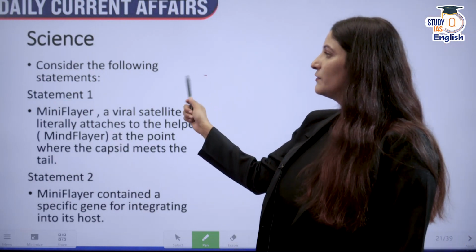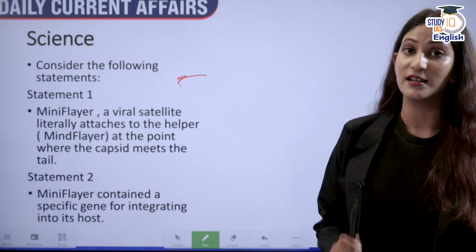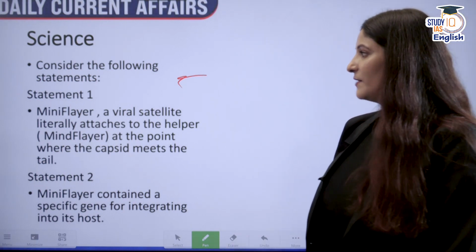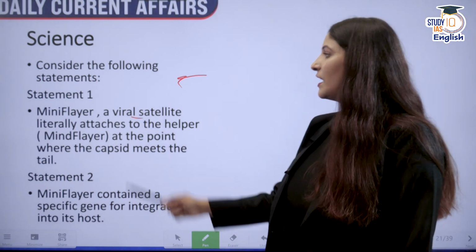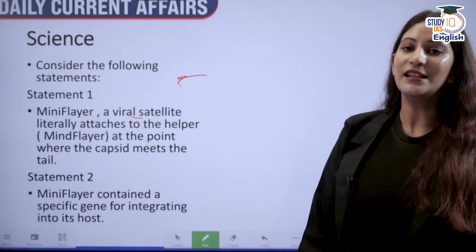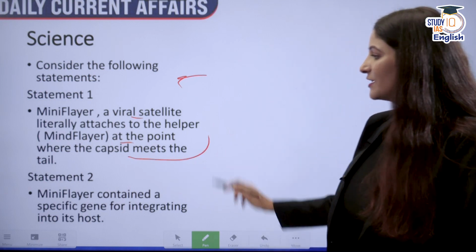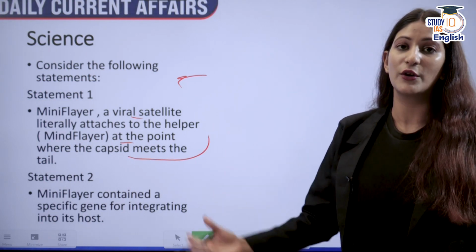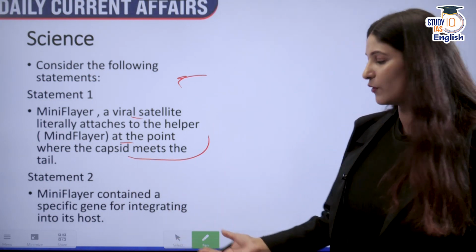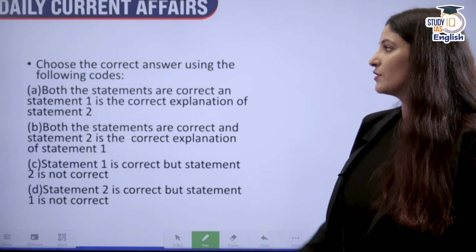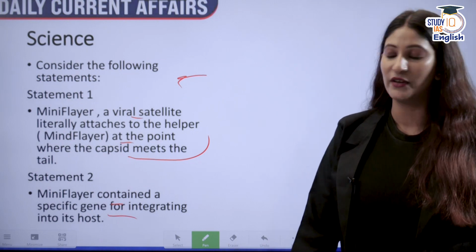Moving on, consider the following statements. I have already covered this in one of my classes today. If you watched that class, you can answer this question really well. Statement 1 says, Mini Flare, a viral satellite, literally attaches to the helper Mind Flare at the point where the capsid meets the tail. Some of you must be thinking, what is this question? This question is doable if you have watched that class. Mini Flare contained a specific gene for integrating into its host. So choose the correct answer using the following codes.